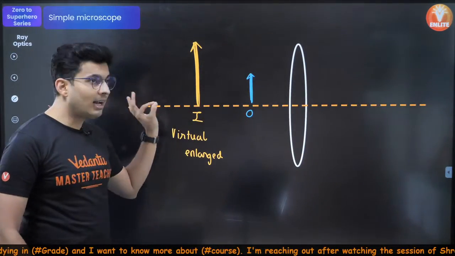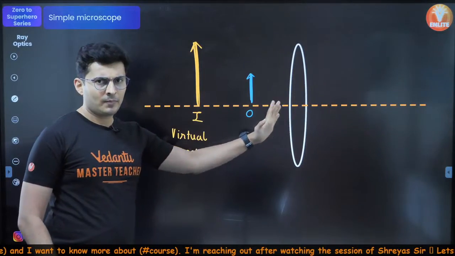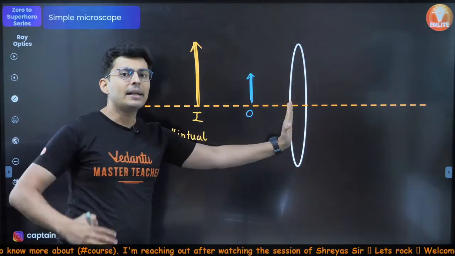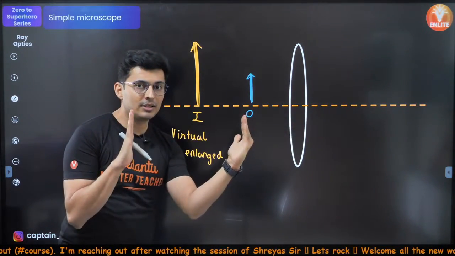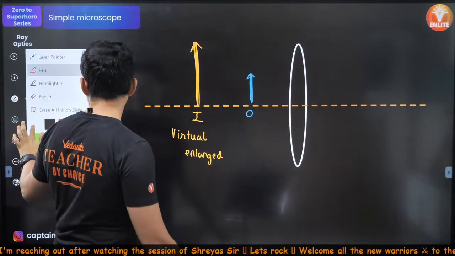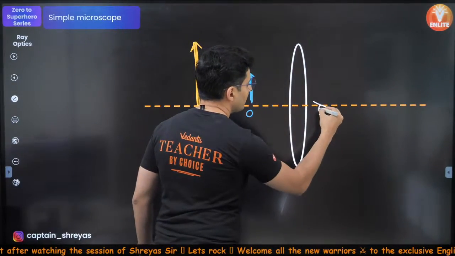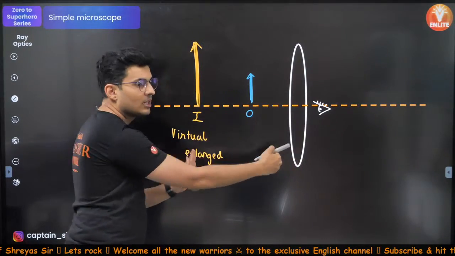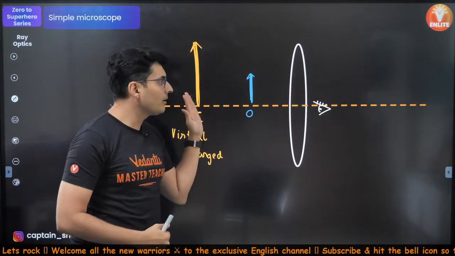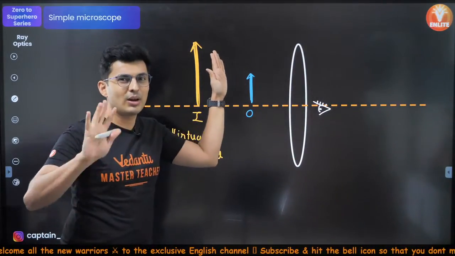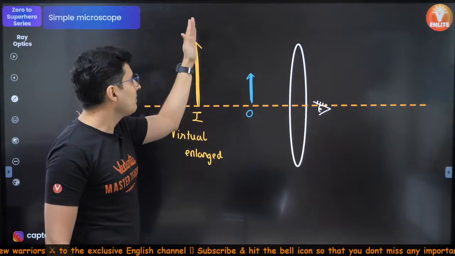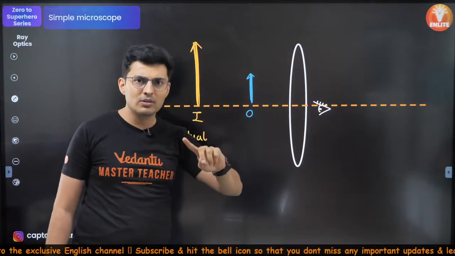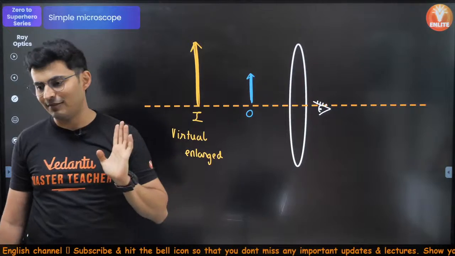and you will try to keep it at least at least the distance of distinct vision from your eye. So if this is your eye, you will try to make sure that at least this distance is D, because if the image is formed here, you cannot bring it closer because your eyes won't be able to focus it. But if the image goes far away, you will be able to see it, but it will be less magnified.